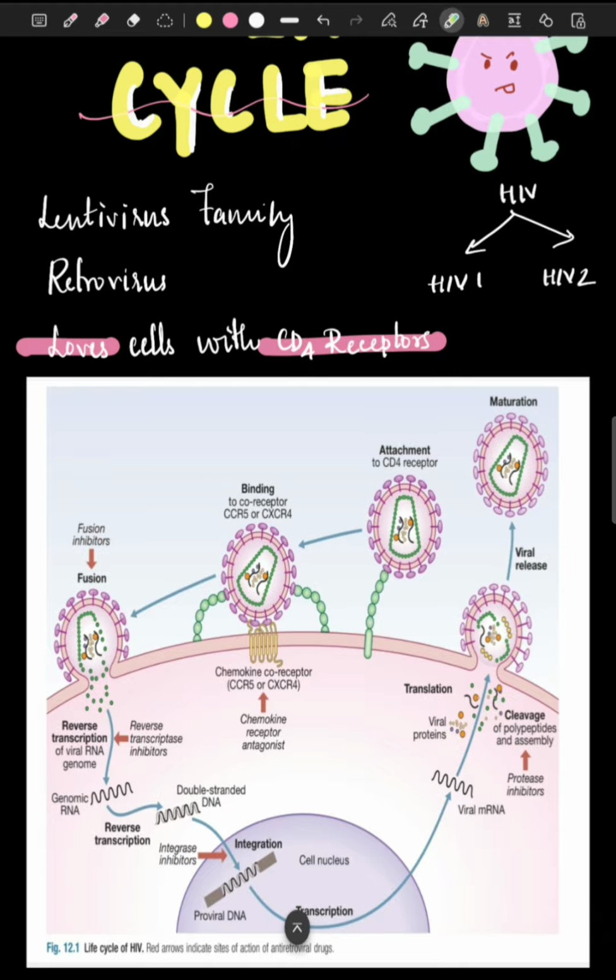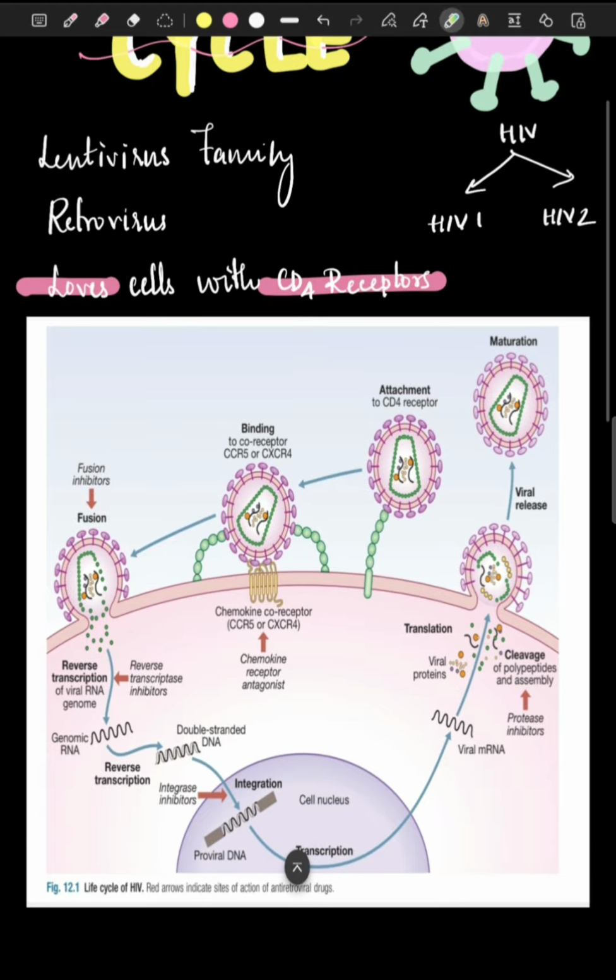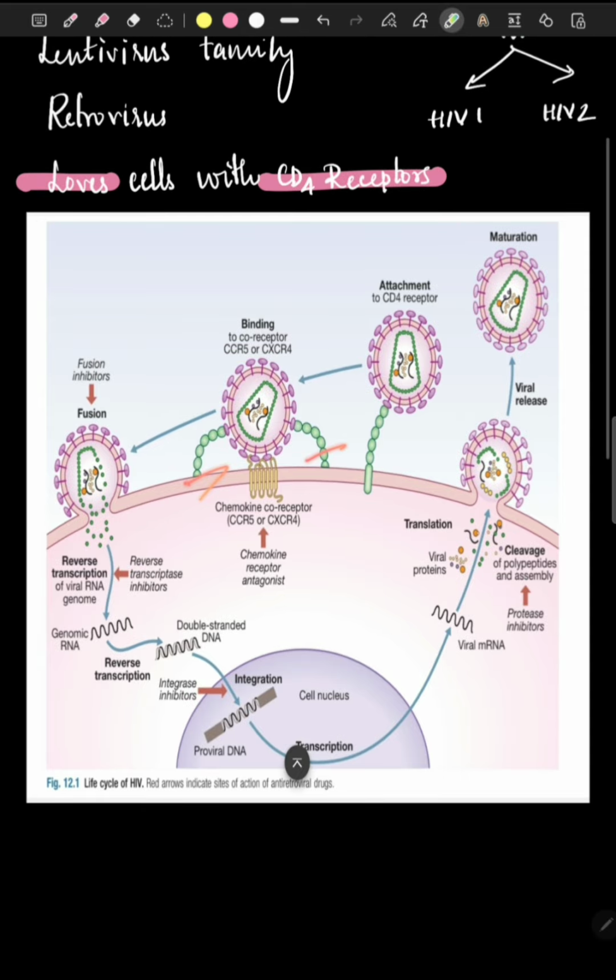Now it needs to become stronger and more stable, so it will try binding again. Now it will bind to a co-receptor. First it bound to a receptor, now it will bind to a co-receptor. These co-receptors are CCR5 or CXCR4. Now it has become more stable and stronger, as we can see here.